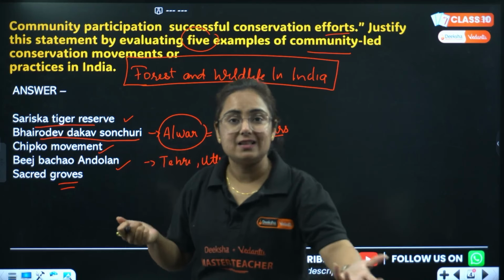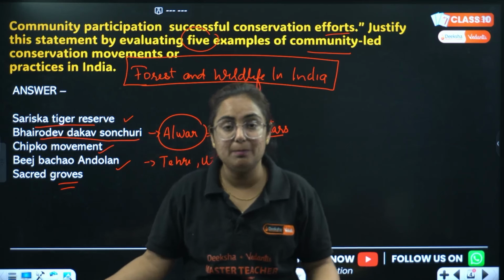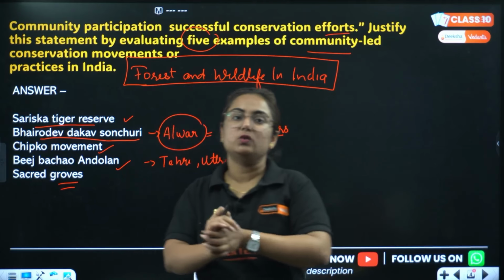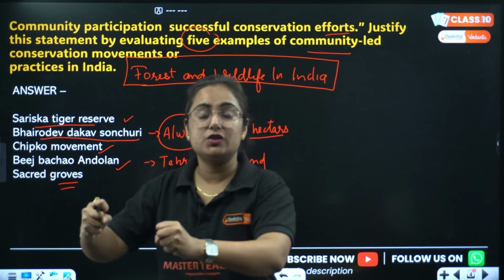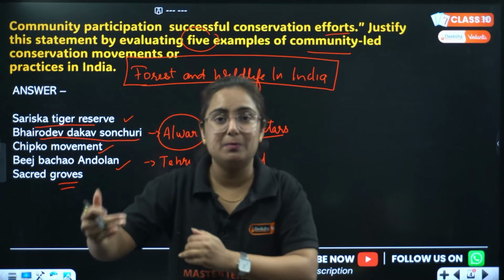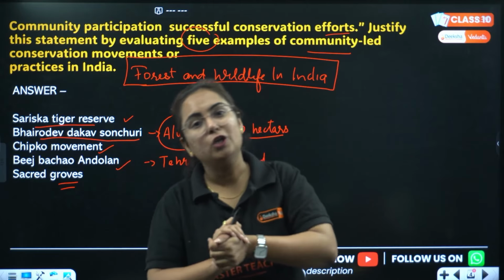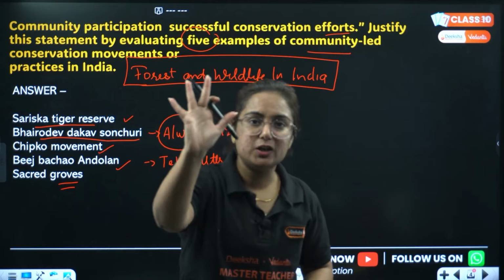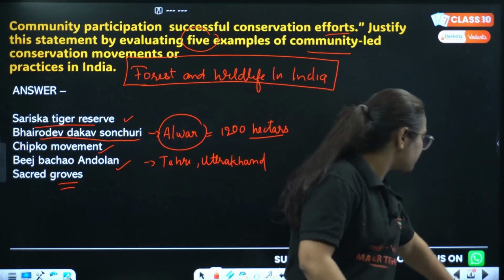There are certain plants, like if we talk about the peepal tree in Indian society, it is worshipped. Black buck by the community, it is worshipped. So this is what is known as sacred groves, which the community wants to keep virgin and pristine, needs to be preserved. Any interference in that will not be entertained. Get it? 5-mark question, and your 5 marks are secured right now. Moving to the next question.